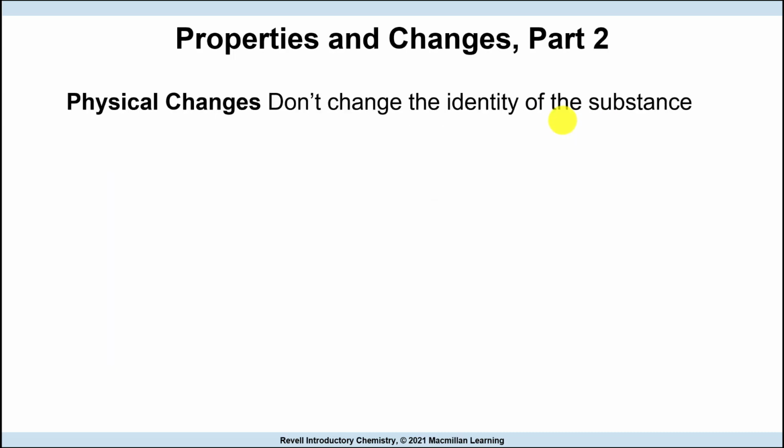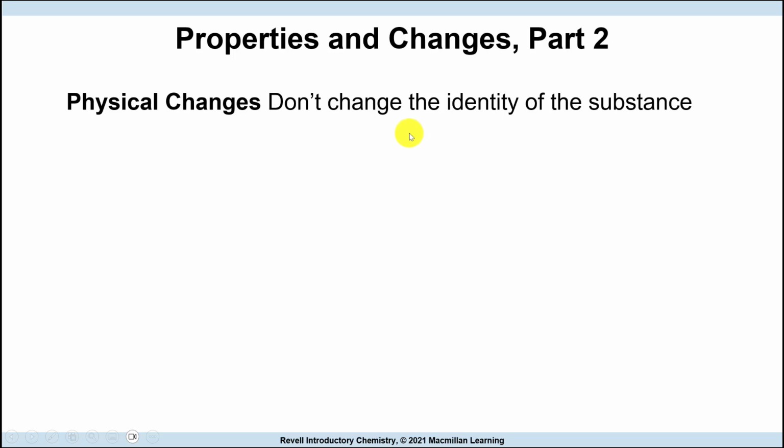Physical changes don't change the identity of a substance. So if I change something without changing its chemical composition, that's a physical change. If I go from solid water that we call ice to liquid water, they have the same chemical composition, but they're not the same anymore.